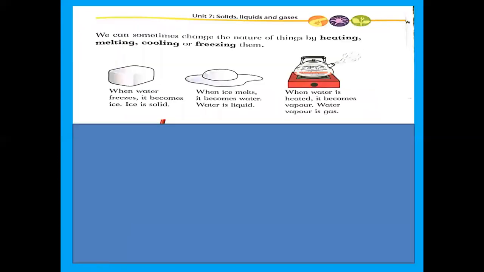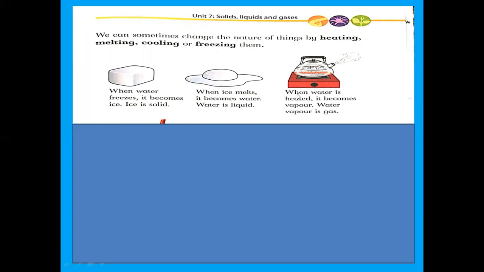Now this is the next page, page number 33. We can sometimes change the nature of things by heating, melting, cooling, or freezing them. When water freezes, it becomes ice. Ice is solid. When ice melts, it becomes water, and water is liquid.